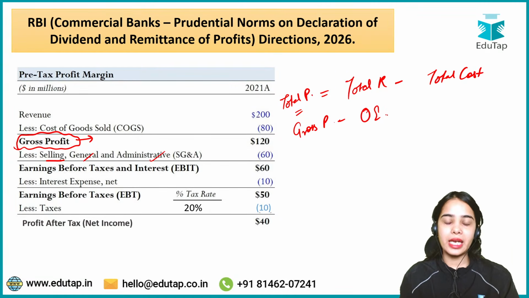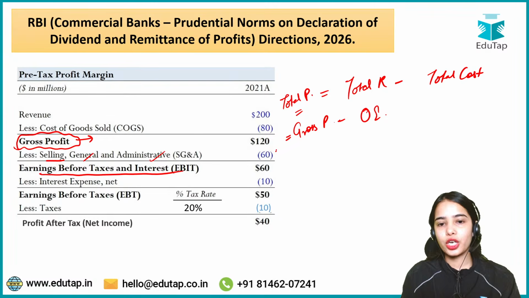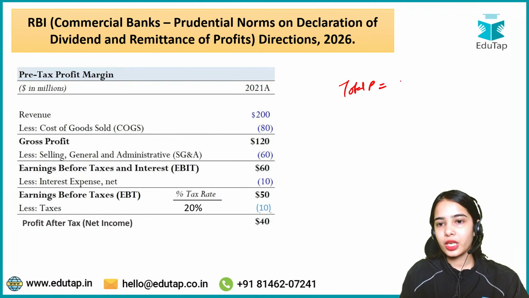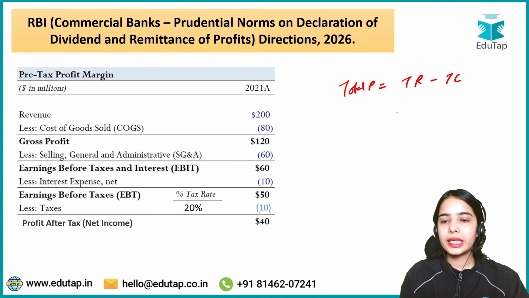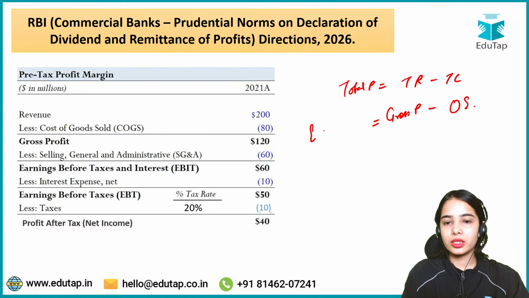So deduct the operating expenses of the company. Then from the gross profit, you are getting to the earnings before taxes and interest. So total profit was total revenue minus total cost. Then from the total profit or the gross profit, you have deducted the operational expenses. You have come to the earnings before interest and tax.